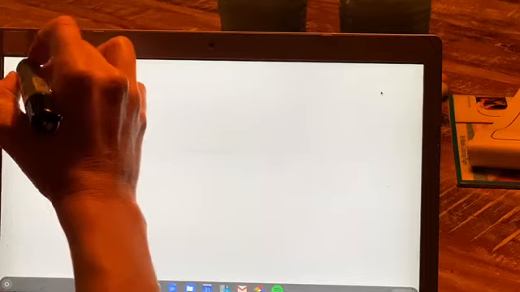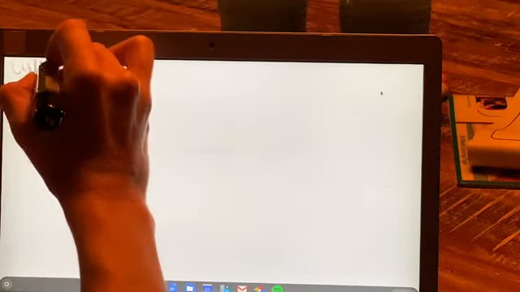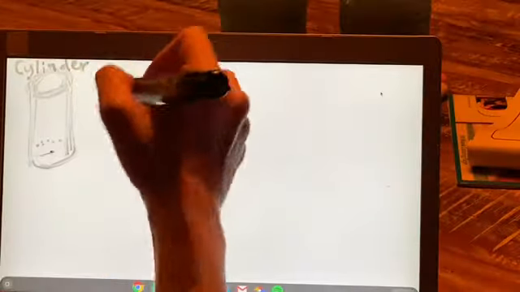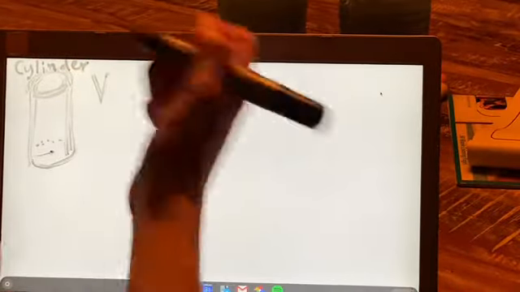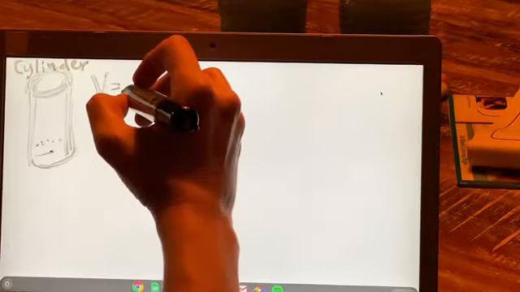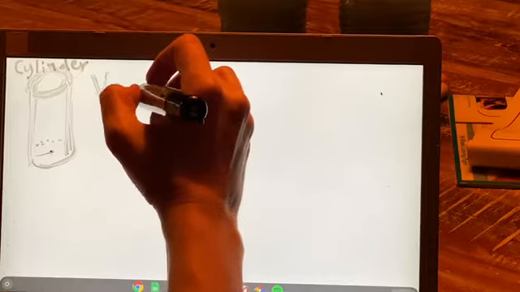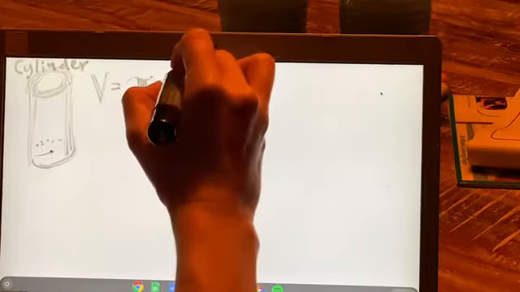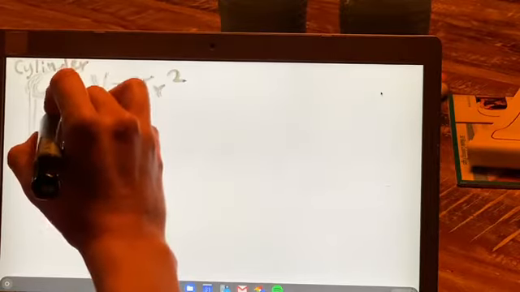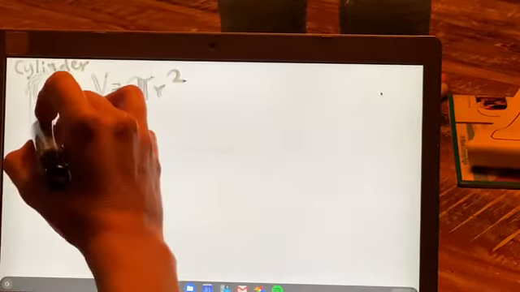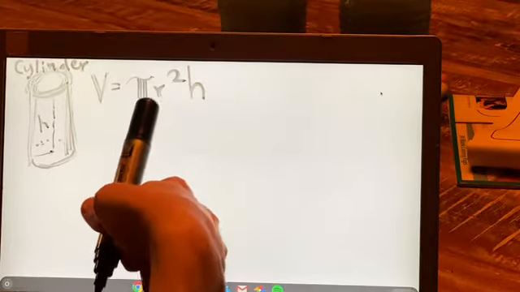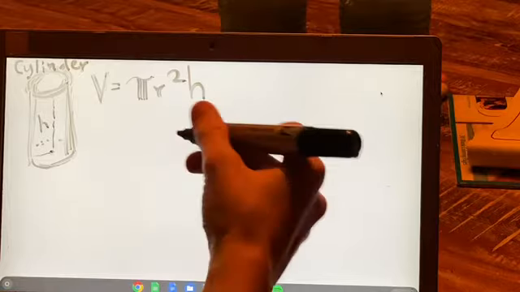And so if we want to do the volume, so let's say cylinder here. Remember to write the names of your shapes. So the volume of a cylinder is like you take the area of the base, right? So the area of the base would be pi r squared, right? But then we want to multiply it by the height. So times h. So the volume of a cylinder is pi r squared times height, right?